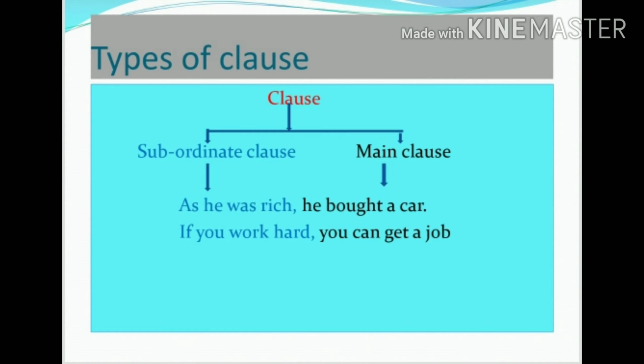Clause is again divided into two types: subordinate clause and main clause. Subordinate clause means dependent clause, and main clause means independent clause. The subordinate clause depends on the main clause to complete its meaning. As he was rich, he bought a car. If you work hard, you can get a job. This is the difference between the subordinate clause and the main clause.